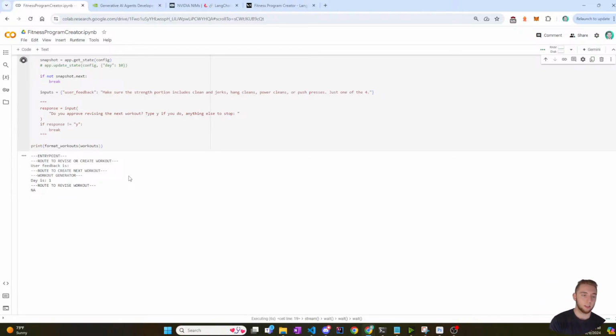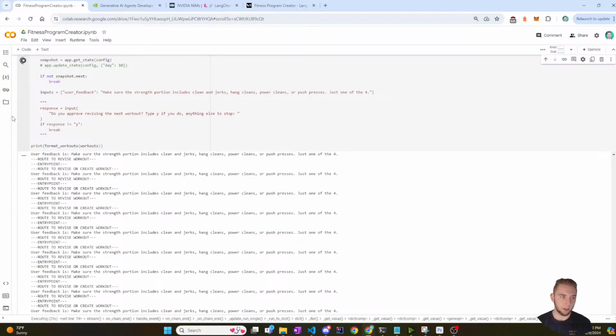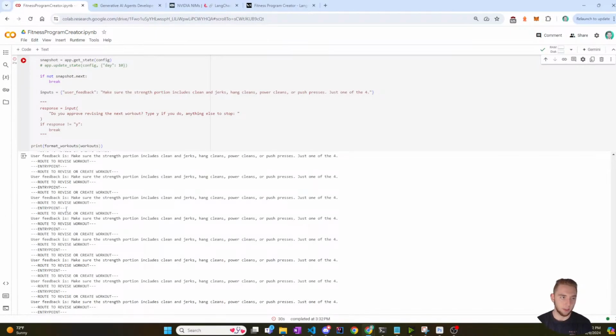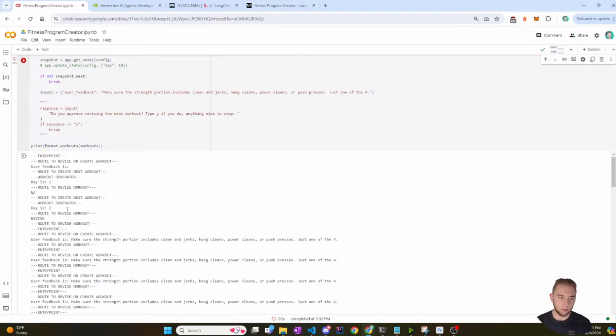All right. So it actually decided not to revise the workout, which is also new. Typically, it'll always decide to revise the workout. Yeah, now it decides to revise. So that is good because it'll get the user feedback and then it'll go into actually revise. So yeah, here we go. I'm gonna stop it here because this is not good. What is going on?